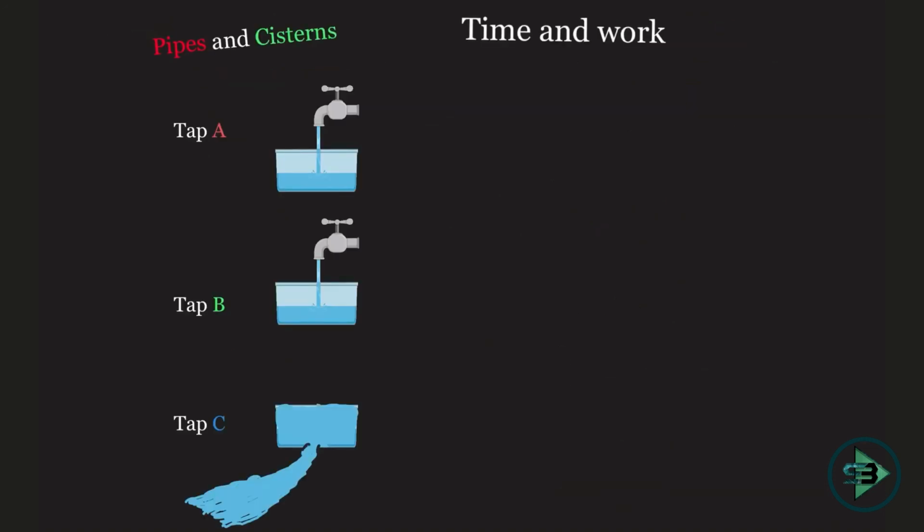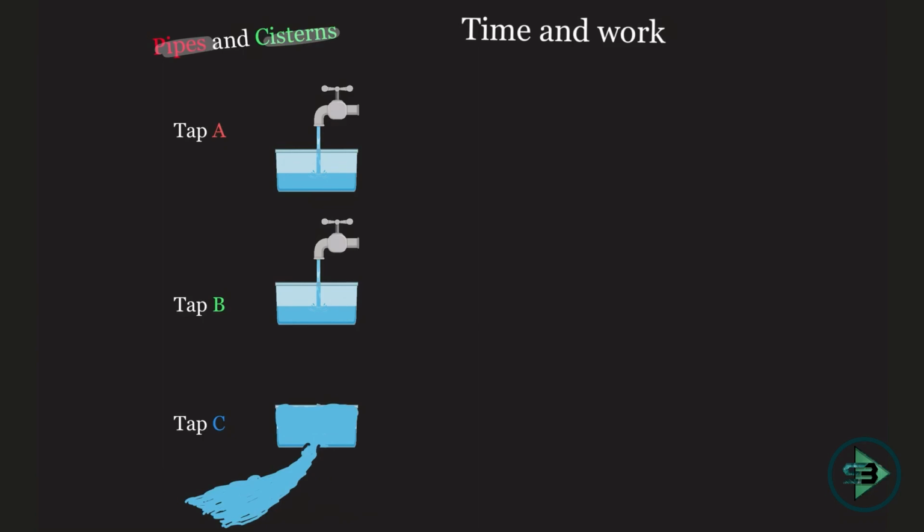Now we see the last category of problem that we get in time and work, which is related to pipes and cisterns. Okay, so pipes and tanks are the kind of problems that we get. Now how is this problem different? Okay, no, there is nothing different about this. It is just that how they put it in words is different. The approach to solve this will be something that we have studied with the basic time and work problem. Okay, so let's understand this.